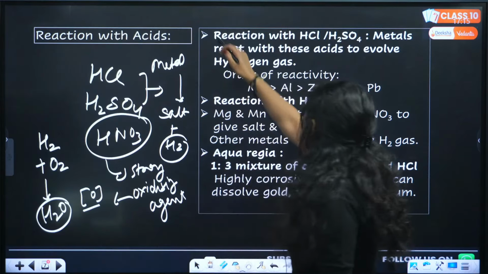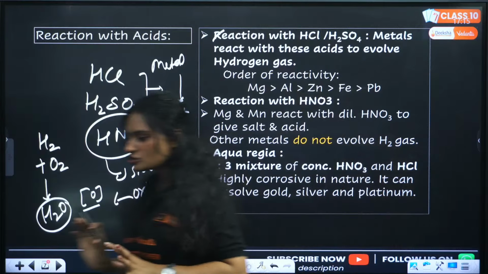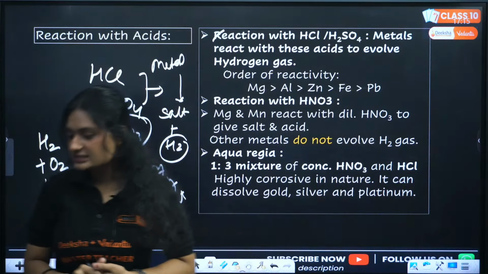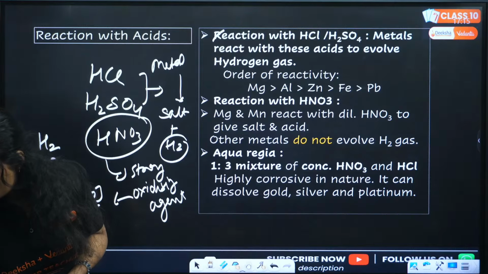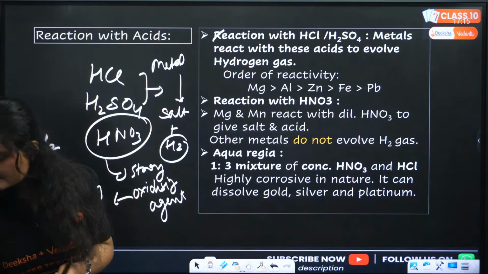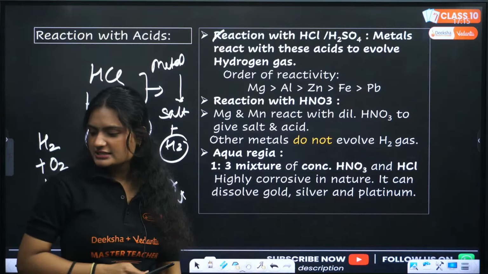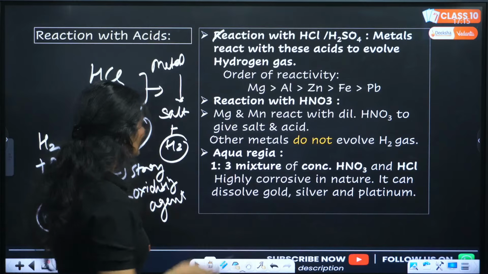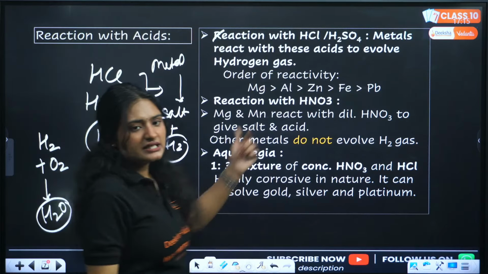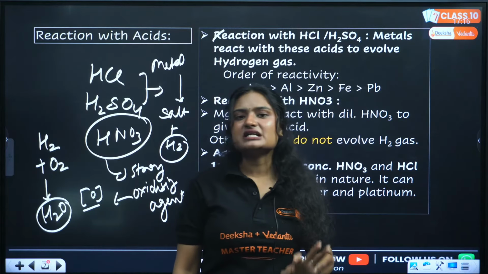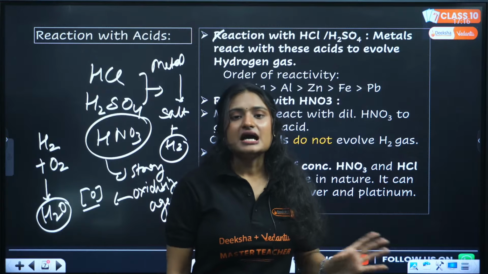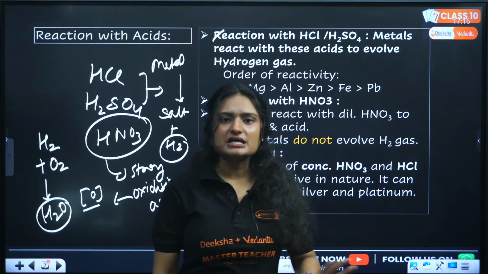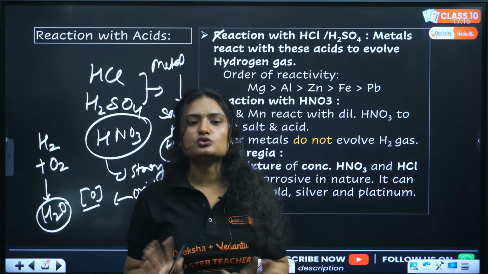So these react normally, we get a salt plus, yes, it is a good oxidizing agent. Clear? Because it is a good oxidizing agent, it will oxidize the hydrogen gas evolved to water. And because of that there is no hydrogen gas evolved.